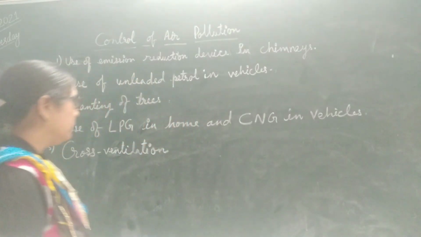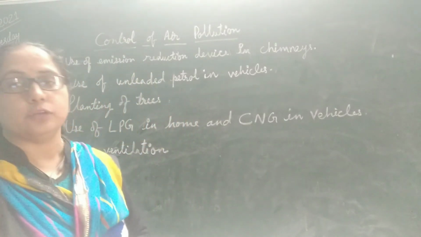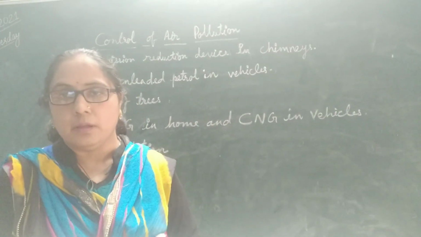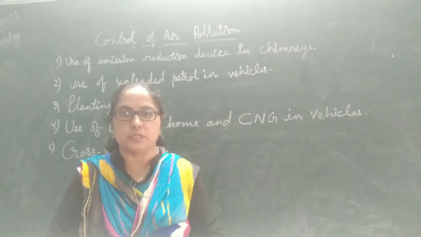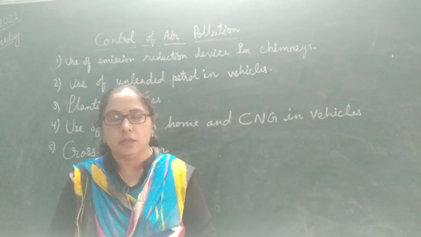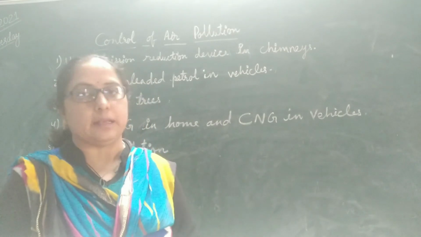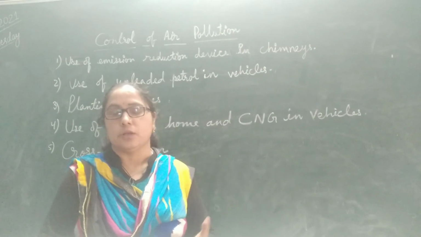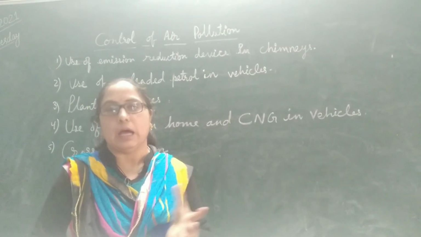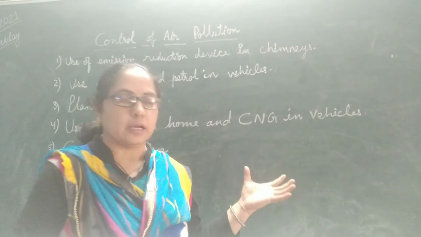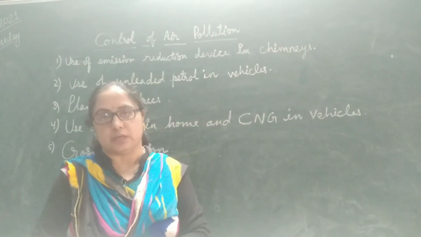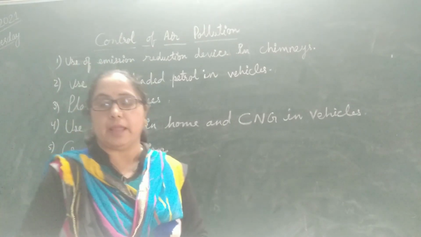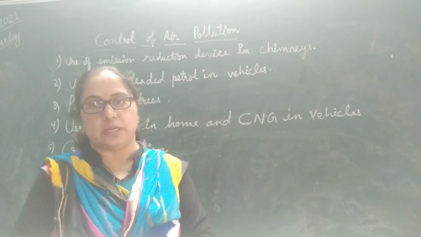The next way is that in homes we can use LPG in place of coal and wood, because in villages many people use wood for cooking. In place of that we should use LPG. And in vehicles we should use CNG, compressed natural gas, because it does not contain any harmful substance, and when it burns completely it does not produce any toxic gases. Next way is cross ventilation, which also reduces air pollution in our home.